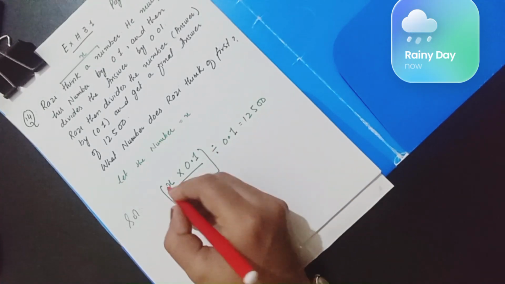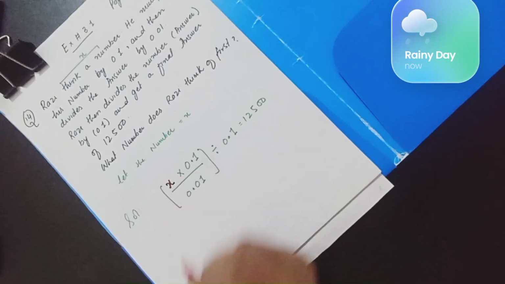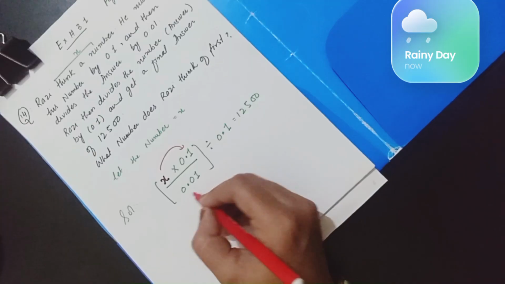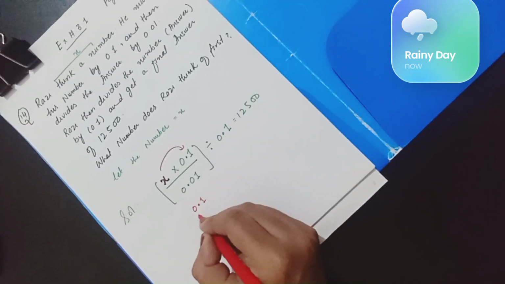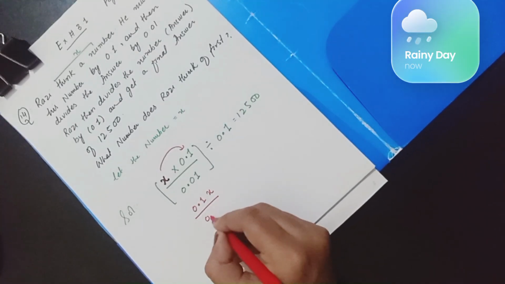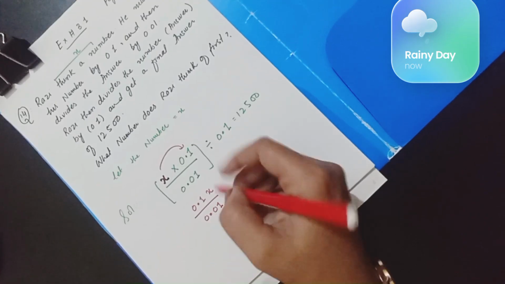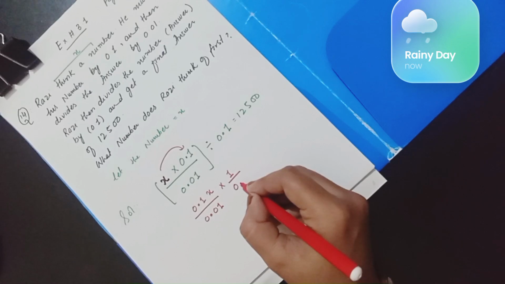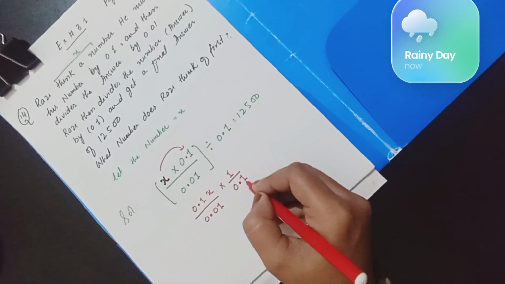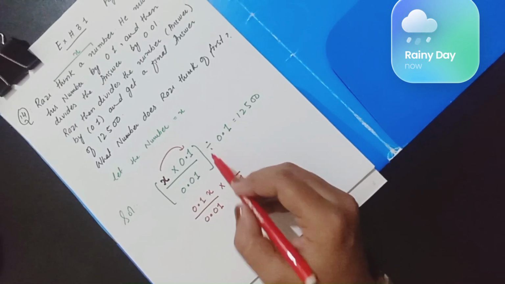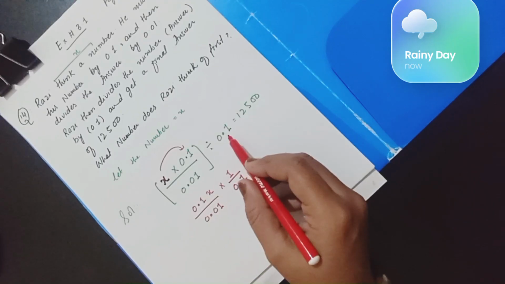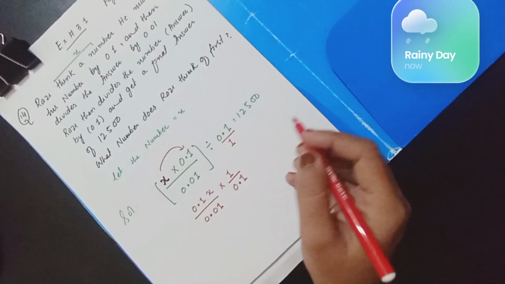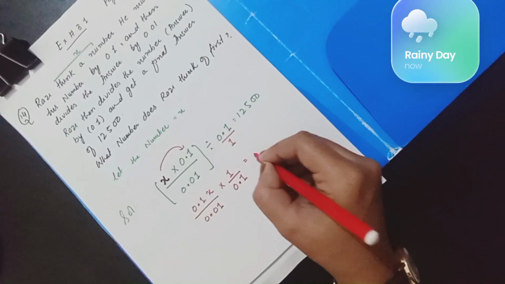The unknown value is basically the value of x. If I do the calculation, what we have to do is 0.1 into x divided by 0.01. The division sign will be converted into 1 over 0.1. We are taking the reciprocal. We are converting the division sign into the multiplication sign and we are taking the reciprocal of 0.1, because if we are not writing a denominator, the number is always 1.